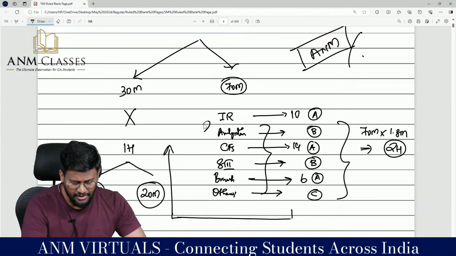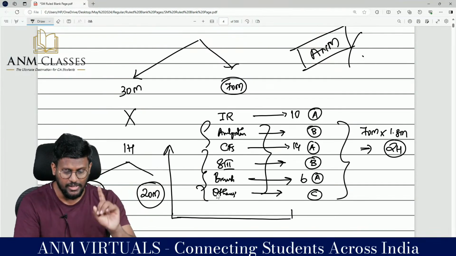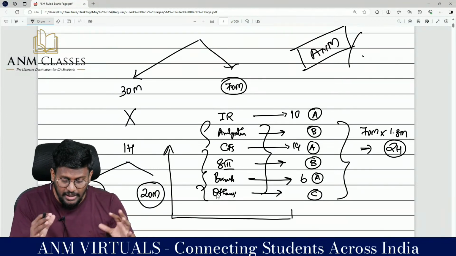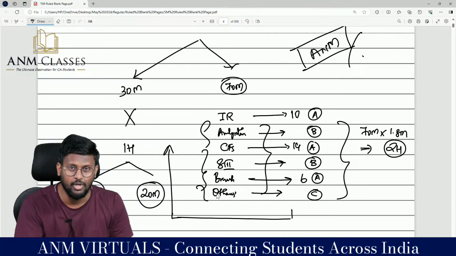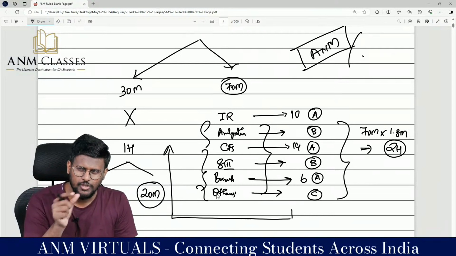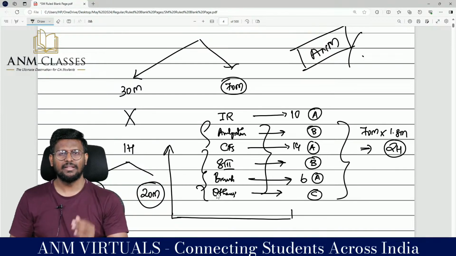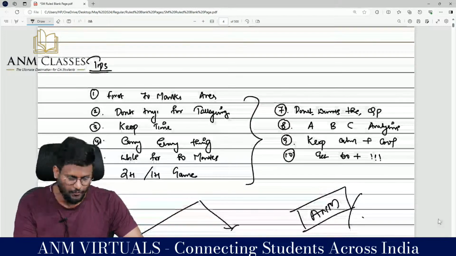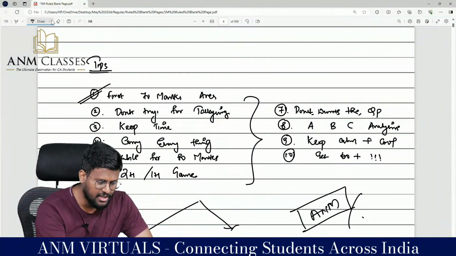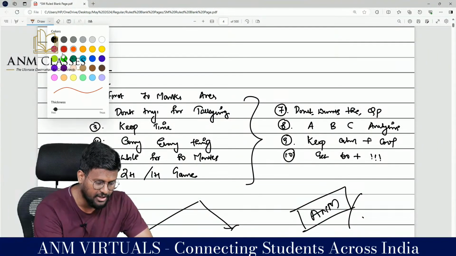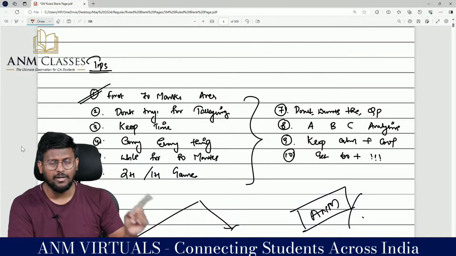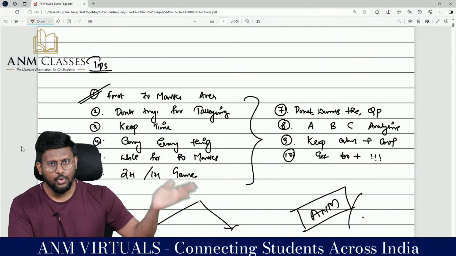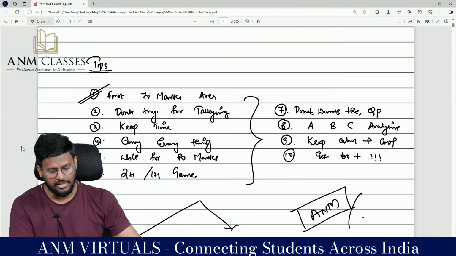When you are writing the 70 mark part, my dear lovable students, once you write amalgamation, it's a big 14 mark question. Don't immediately take another 14 mark question because the hand will strain a lot. Go for a small question like 5 to 6 mark. Then again a big question, then a small question, like that you have to choose. So the first 70 mark area is what you are supposed to choose in the first slot. Then try the 30 mark. This is not only for advanced accounting, this is for all the papers of your inter or final as the case may be.